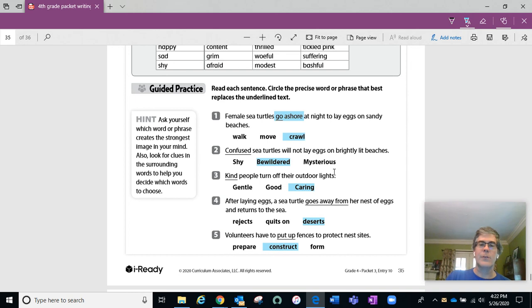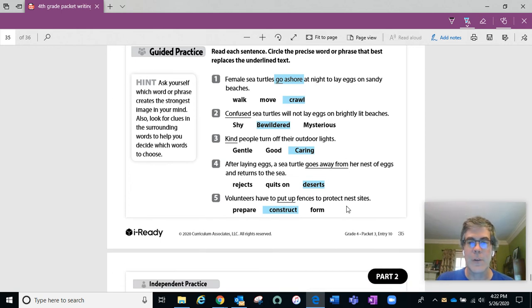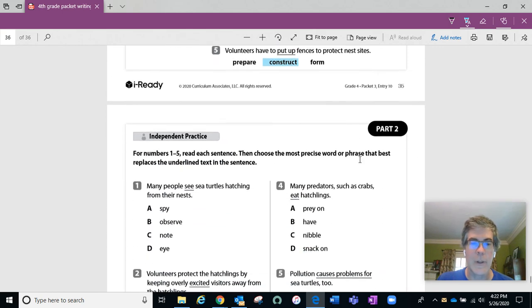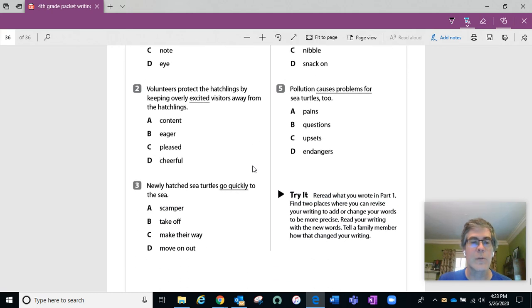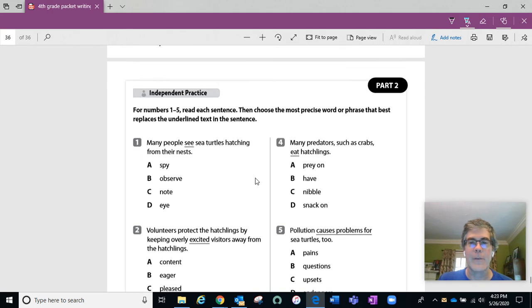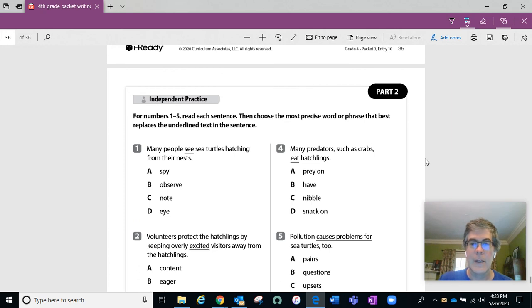So take a look at those, see if maybe you have a different take on some of those, and maybe you do. And if so, certainly think about your own reasoning why you would use a different word. Take a look then at page 36. Go through each question and try to answer those on your own. There are 5 of them, so I think you should be able to do that. So do that to the best of your ability.